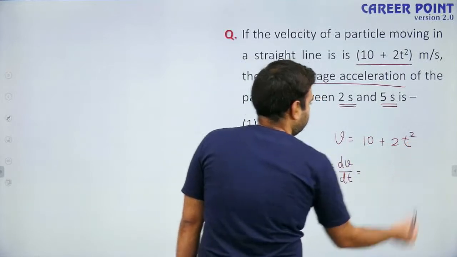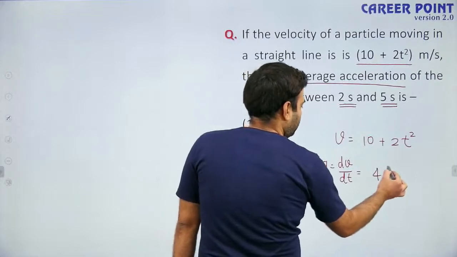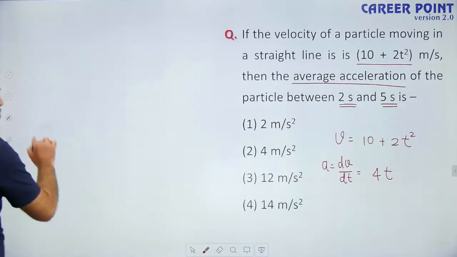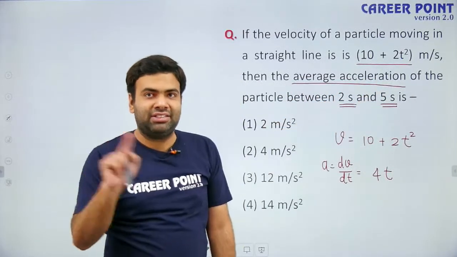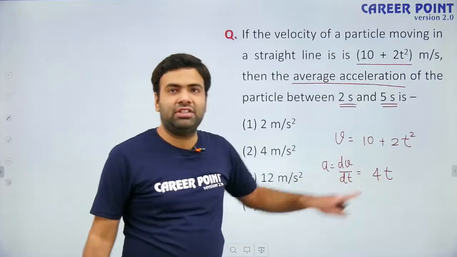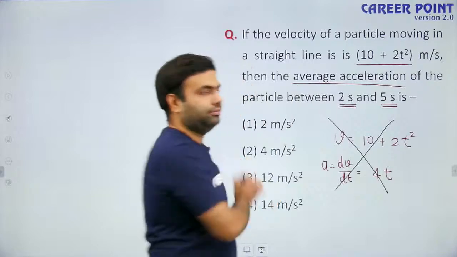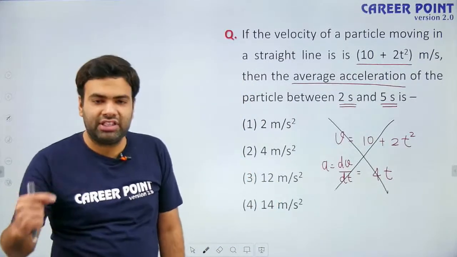If you differentiate 2t square, you will get 4t. But see, the question is asking average acceleration, not instantaneous acceleration. So the instantaneous acceleration value is useless for us. So this method is incorrect. It is asking the average acceleration.